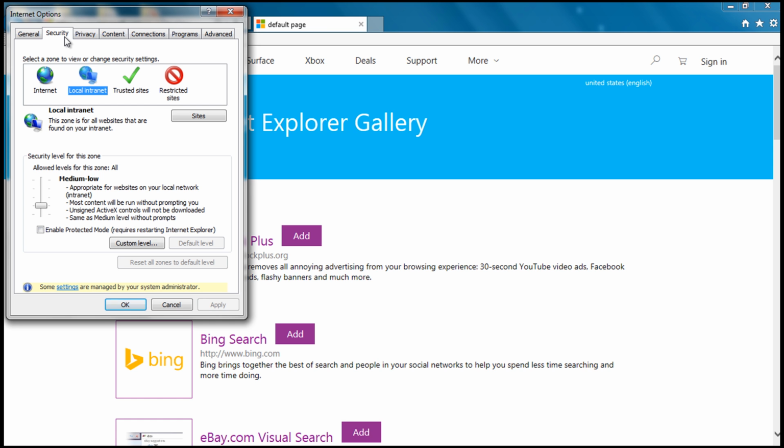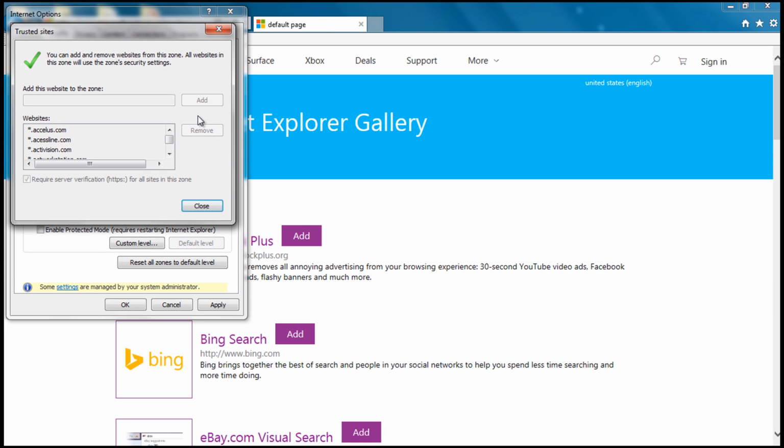What we will do first in here is click on the Internet Globe icon in the box at the top, so it appears to be highlighted. Once the globe is highlighted, look in the Security Level area and look for Enable Protected Mode. If this box is checked, we will need to uncheck the box at this time. After that is unchecked, we will want to go up to the box with the 4 icons and click on the Trusted Sites check mark so that appears highlighted.